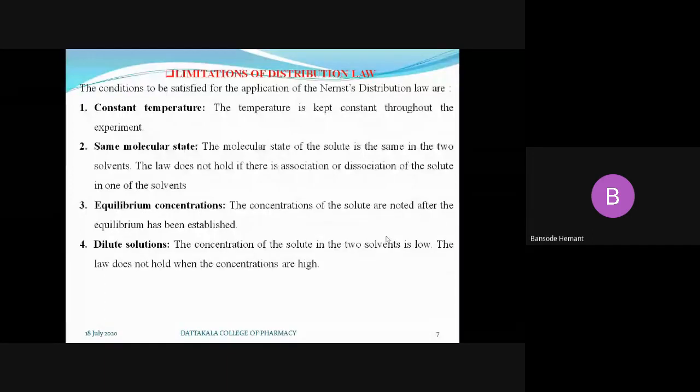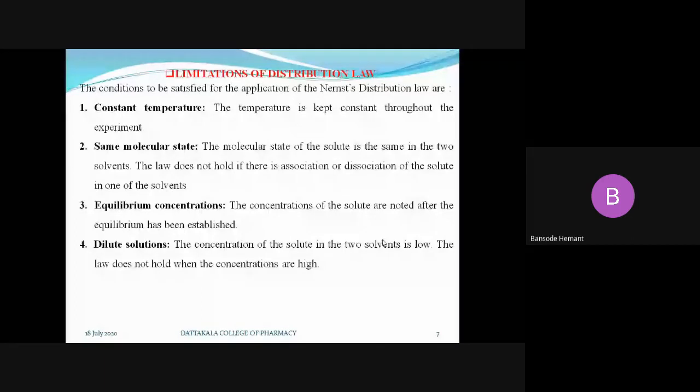The distribution law is again applicable only to dilute solutions. It will not be applicable to saturated solutions, or if the concentration of the solute present in the solvent is high. The concentration must not be high. The concentration of the solute present in the solvent must be low, that is, it must be a dilute solution. Then and only then can we apply the distribution law.